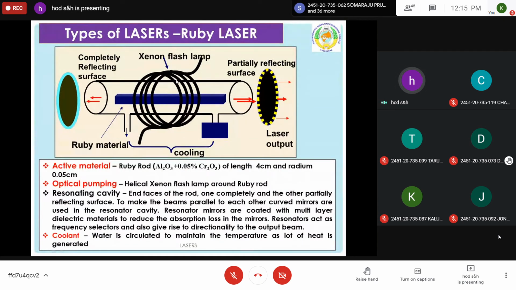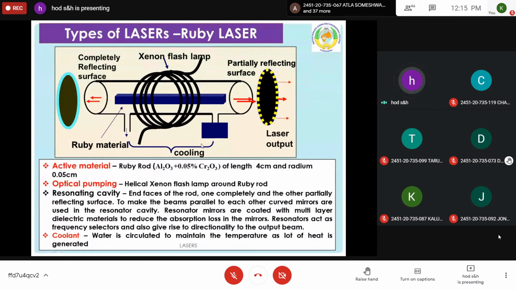Cool water circulation is there here, because this flash of light will last for several milliseconds and some 1000 joules of energy is released. Only a part of this energy is required to excite chromium atoms, and the remaining light energy is dissipated in the form of heat. So because of that, the device gets heated. To maintain the temperature constant, a water circulation cooling provision is there.